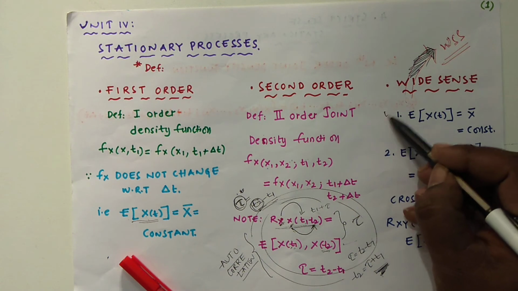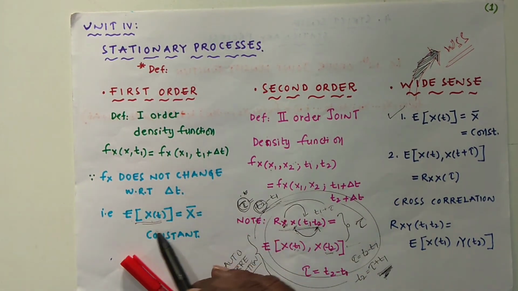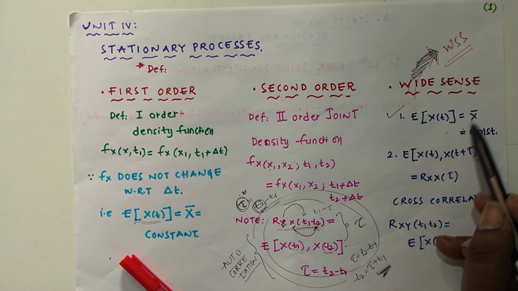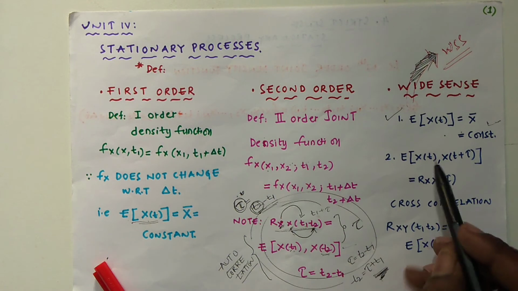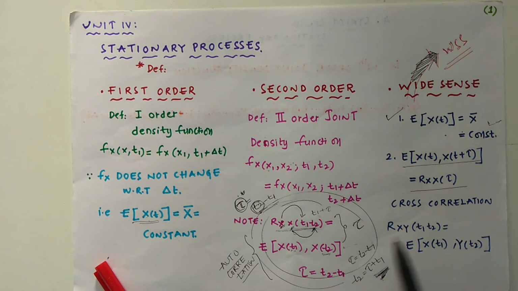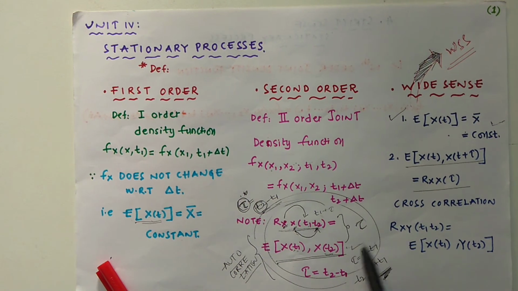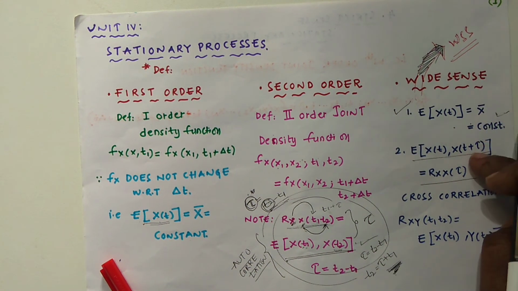The first one is that it has to satisfy the first order stationary process. This condition is E of x of t is equal to x bar, it must be constant. And the second one, it has to satisfy the condition of the second order joint density function. And after that, this has to satisfy the two conditions.